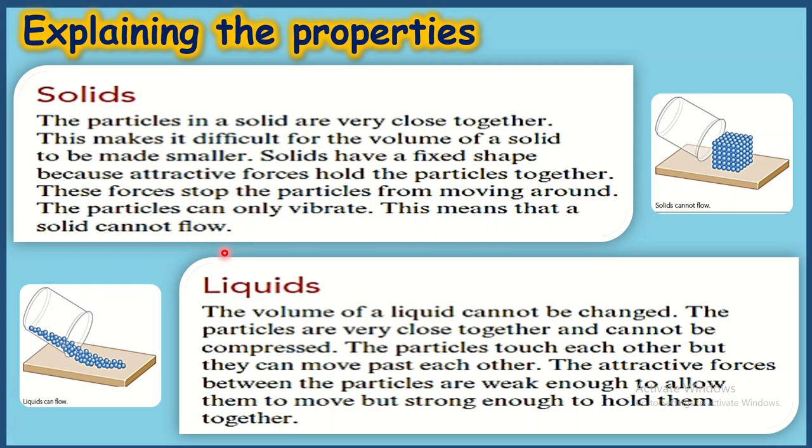Okay, so the liquids can flow from one place to another place. Why? Because there is a small space between the particles inside the liquid. That is why when you pour the liquid in any container, it will take the shape of that container. So that is why a liquid does not have a definite shape.